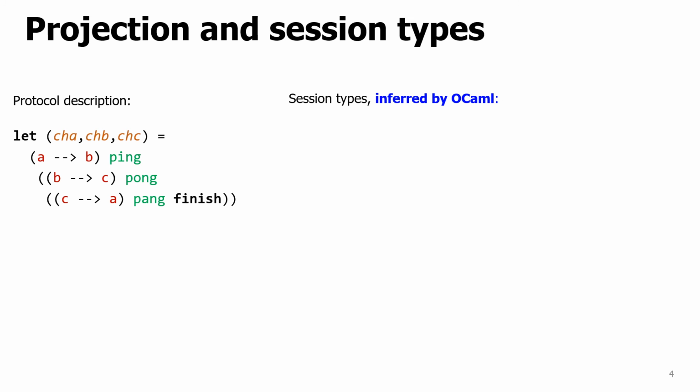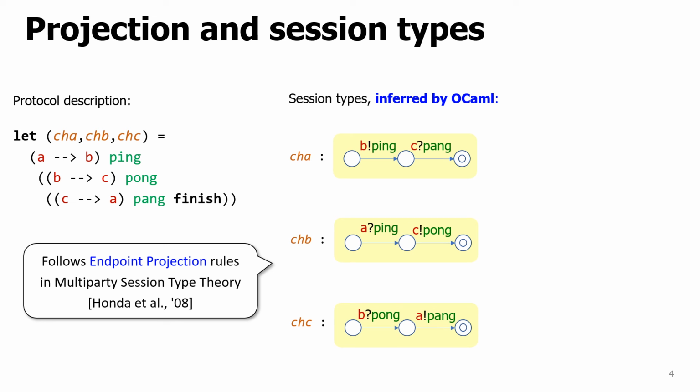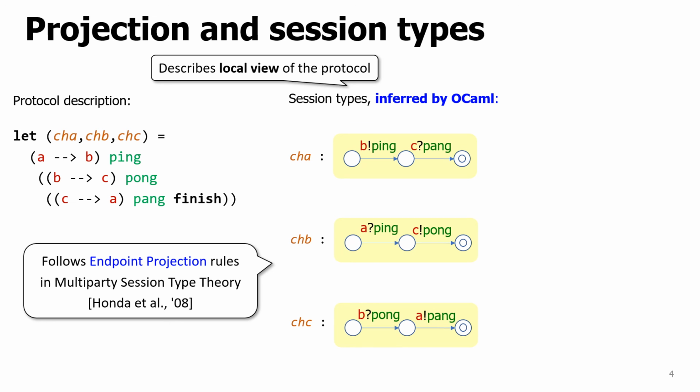The notable feature of global combinators is projection. The endpoint projection in session type theory derives the session types, which explain the behavior of each participant from the local viewpoint. Throughout this presentation, we use a graphical notation of session types based on communicating automata.